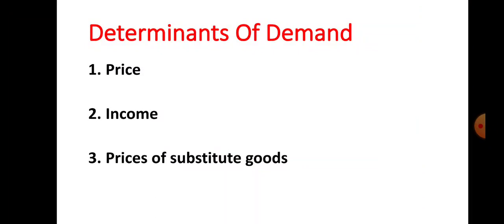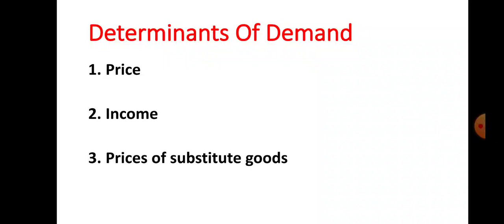What are the different determinants of demand, or in other words, what are the factors influencing demand? Let us see the first factor, price of commodity. All of you know there is an inverse relationship between price and quantity demanded. Why? Because when price falls, demand rises, and when price rises, demand falls.